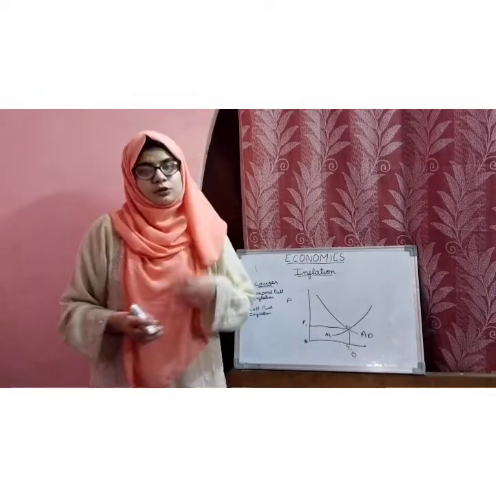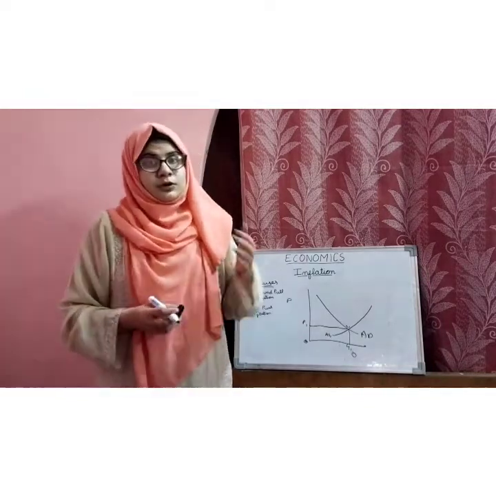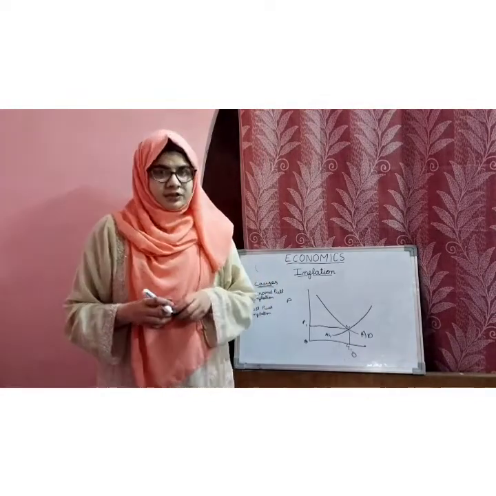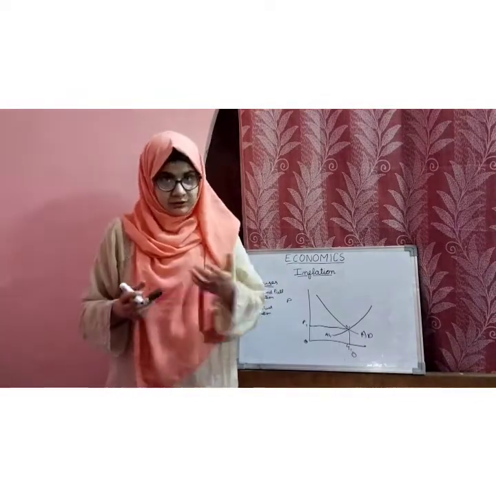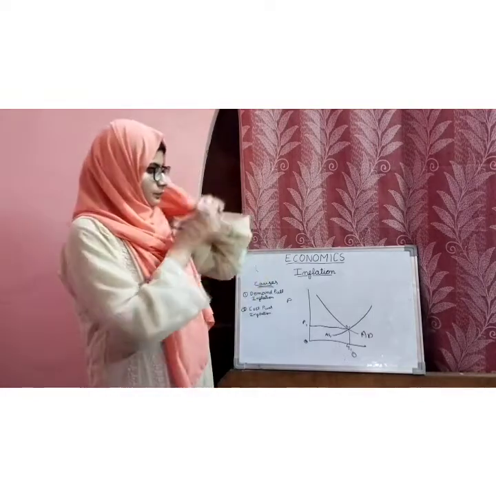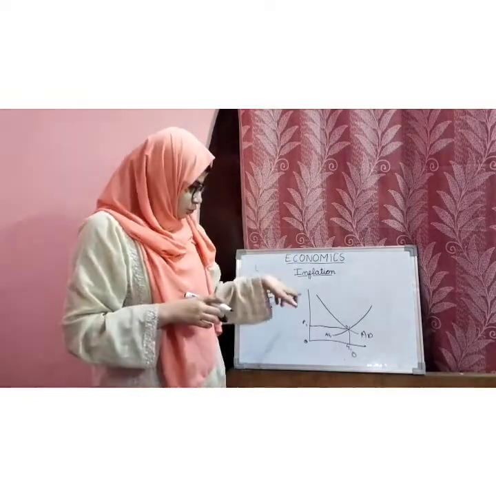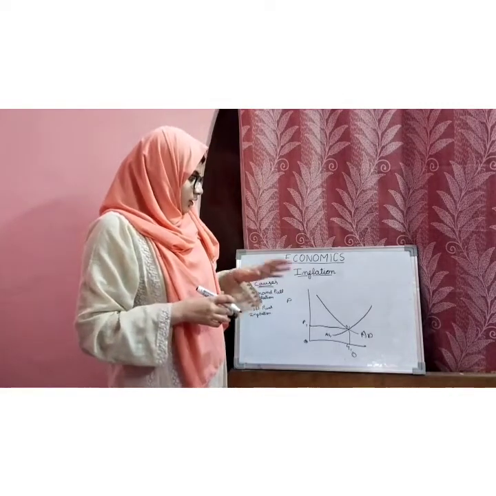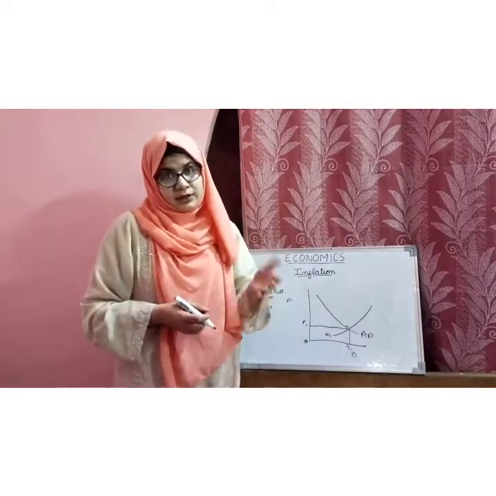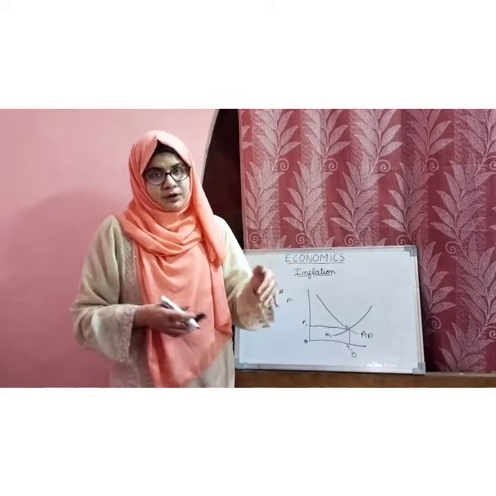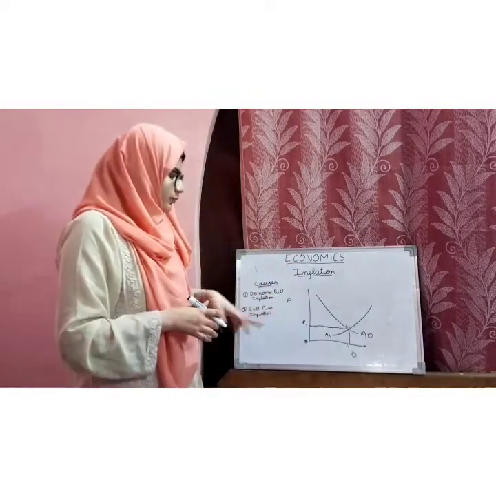Now, due to an increase in the cost of production, due to an increase in profits or in wages, there will be a rise in the prices from OP1 to OP2, but output will be less at higher prices.